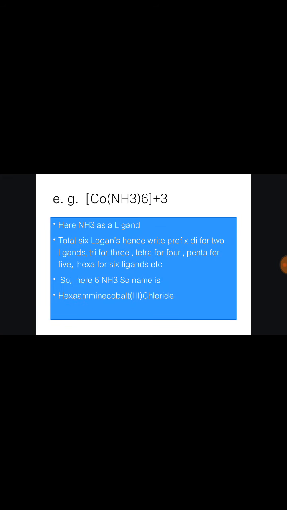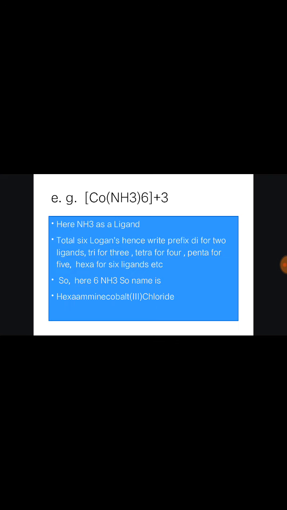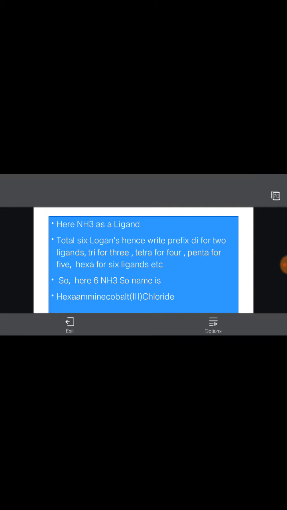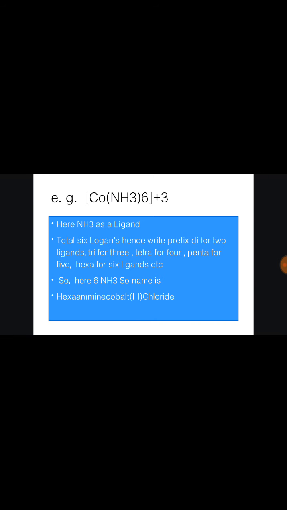I have already discussed in a previous lecture how to calculate the oxidation state of the central metal ion in a complex. You should see that in this complex cobalt is the central metal ion and six ammonia molecules are the ligand. According to this rule, six ammonia means hexa and ammine is the ligand name. So hexaammine, then the name of cobalt: hexaamminecobalt(III) chloride. This is the name of this complex.